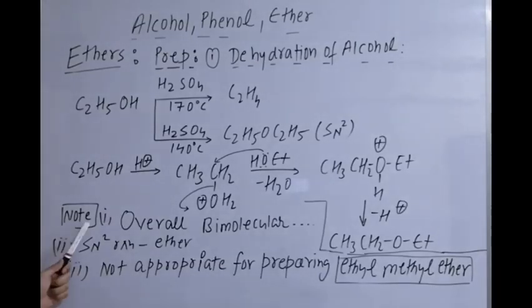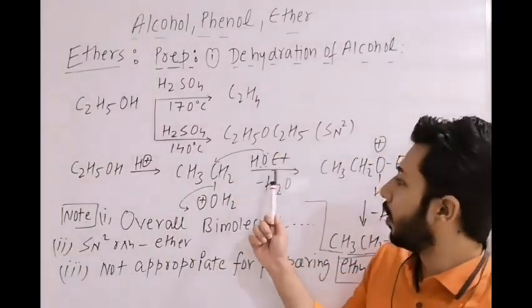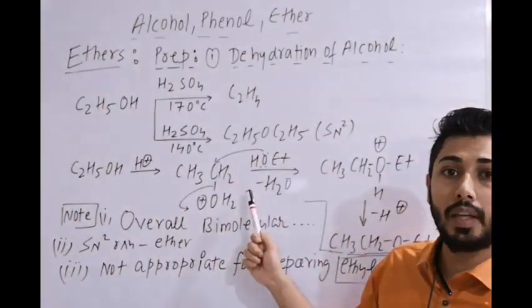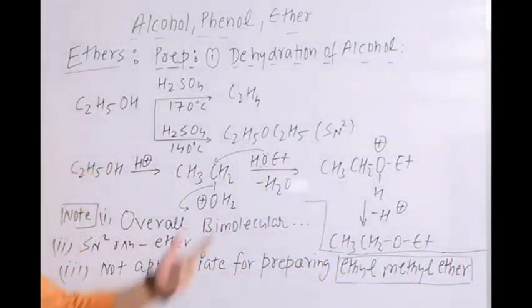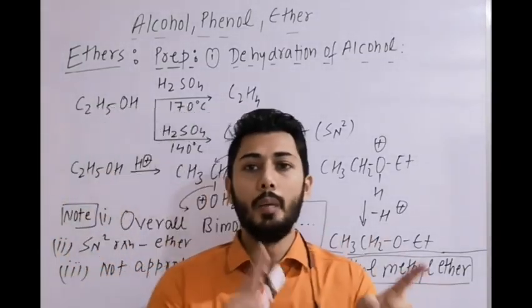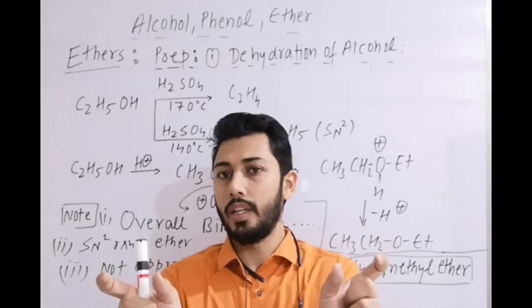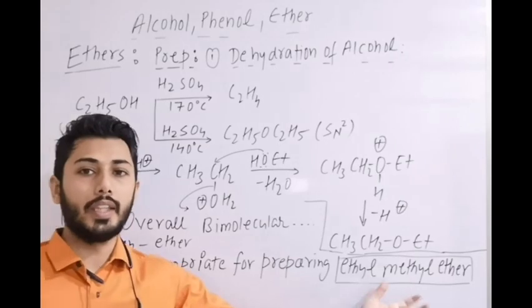Important points in this reaction. Firstly, it is overall bimolecular dehydration. Here, removal of H2O takes place. That's why it is bimolecular dehydration, because here two molecules are involved. Then it is an SN2 reaction when ether is prepared. Another important point given in NCERT: it is not appropriate for preparing ethyl methyl ether. Ethyl methyl ether means an unsymmetrical ether. This method is not suitable for preparing unsymmetrical ether. That is the important point.